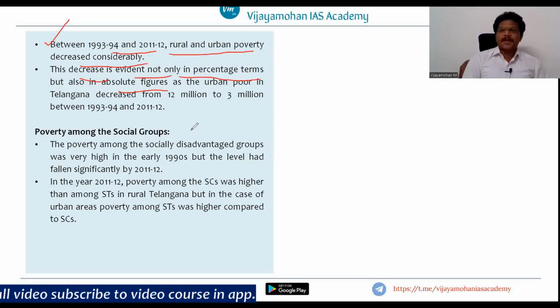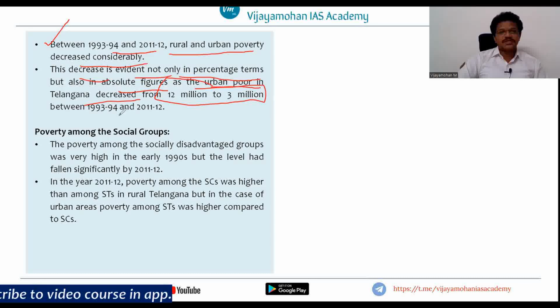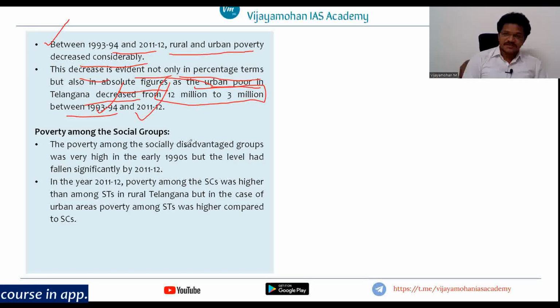Even in absolute terms there is a considerable decrease, as the urban poor in Telangana decreased from 12 million to 3 million between 1993-94 and 2011-12. So even in percentage terms and even in absolute numbers, there is a considerable improvement as far as poverty in Telangana state is concerned. Right?